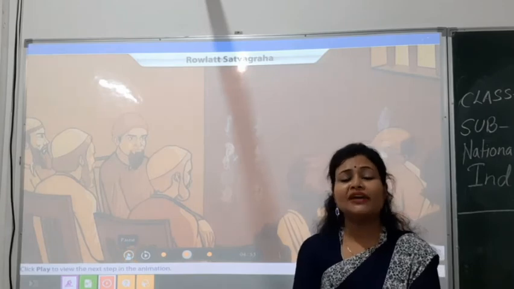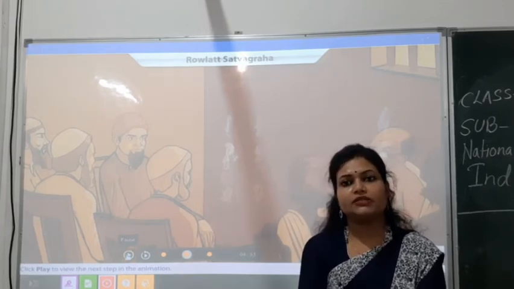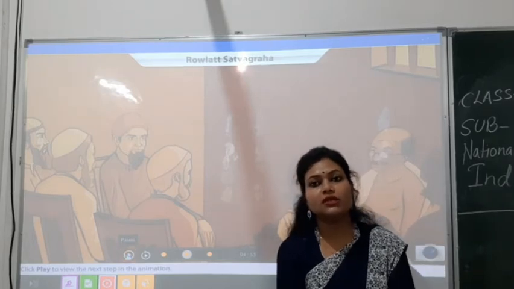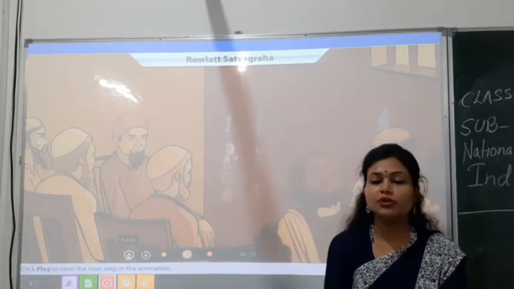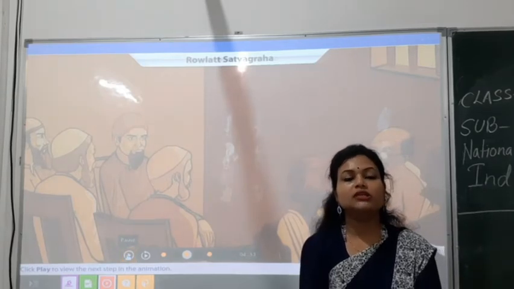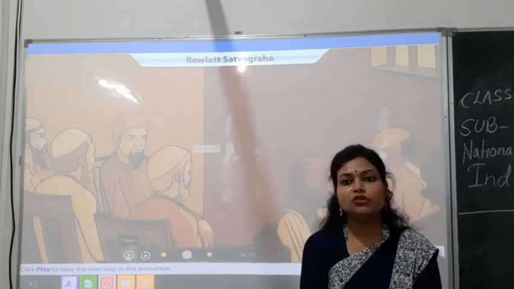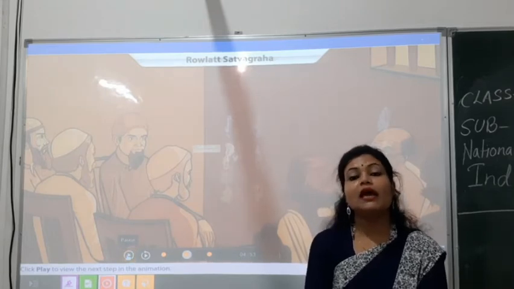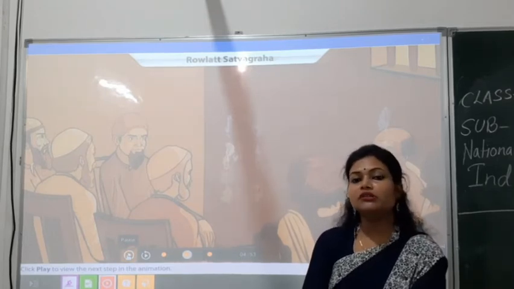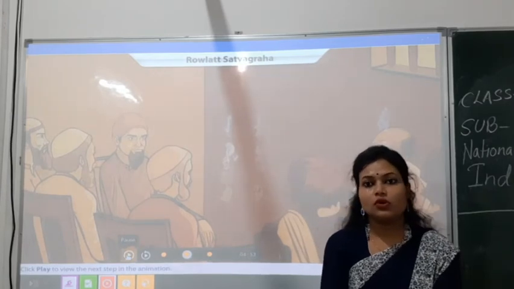It was a shocking incident. Gandhiji again was thinking about what to do, because he always followed the non-violence path. His next step was to bind the Hindus and Muslims together, through the Khilafat movement. Let's see what it is all about.